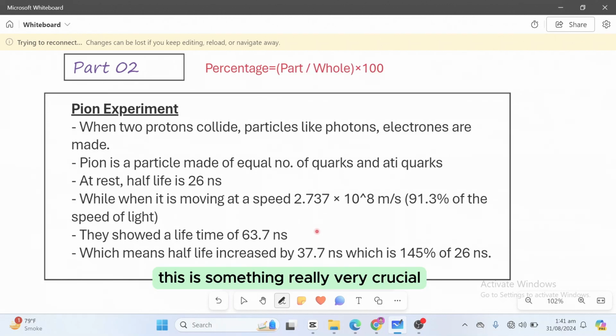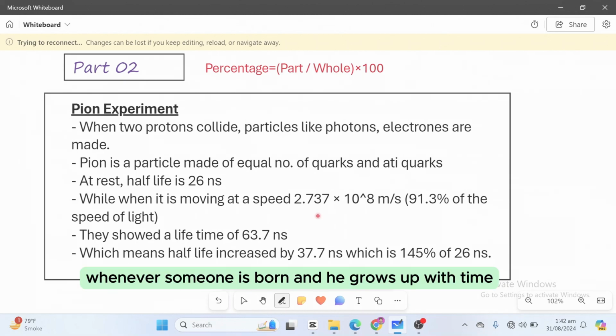This is something really very crucial, and this changes our whole perspective about the concept of time. I mean, by birth we have a concept about time in our mind, that time is constant. This is not something that Newton told us through his mathematical calculations, but whenever someone is born and grows up with time, he always assumes or feels that time is constant.